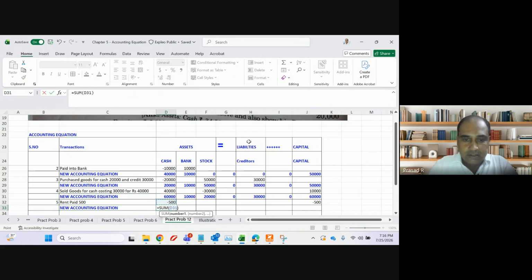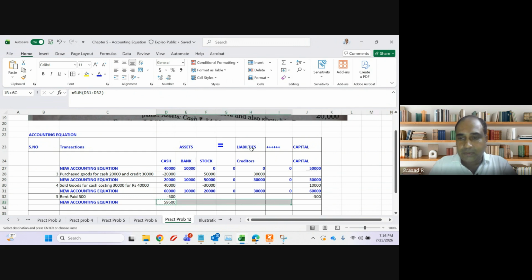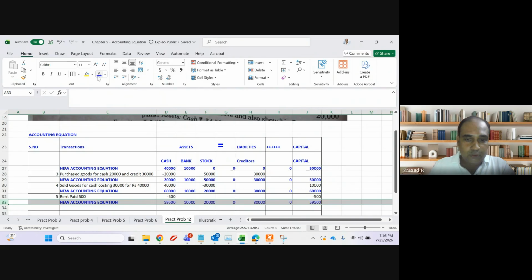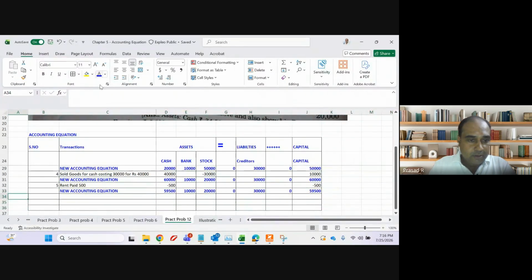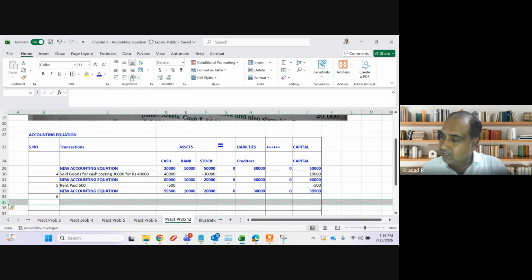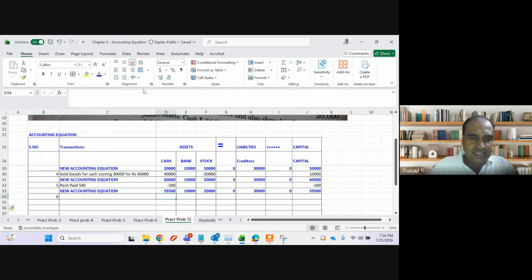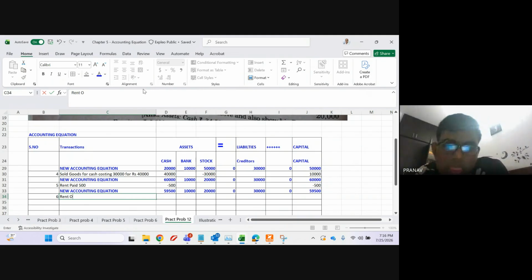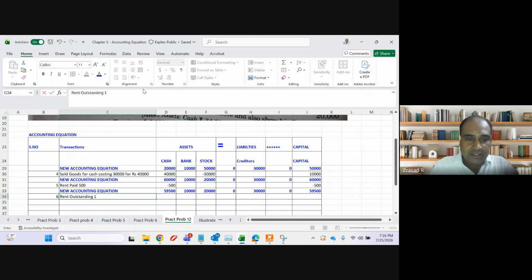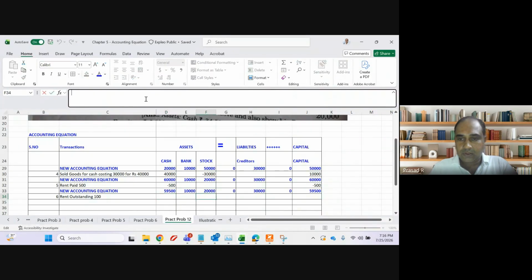Fantastic, guys. We have to be very quick now because we are towards the end of this chapter. All of you are now familiar with this chapter. Point number 6 is what, guys? Rent outstanding. We discussed this in the last class. The amount is 100 rupees. What are the two impacts, guys? Quickly.